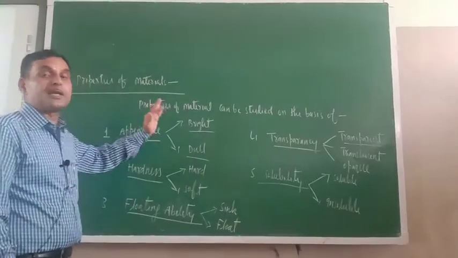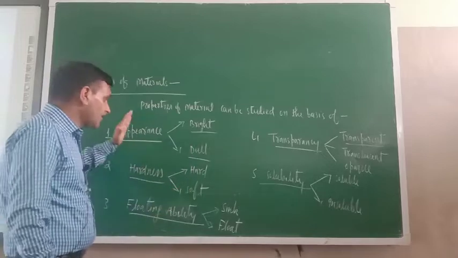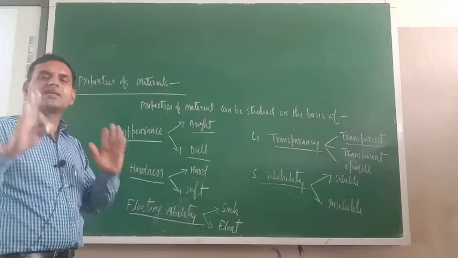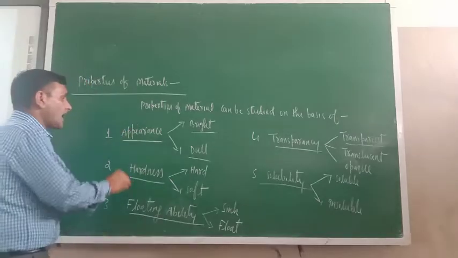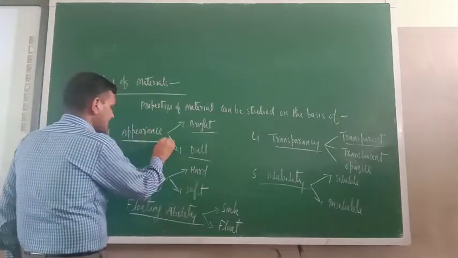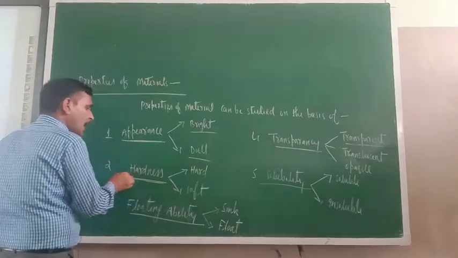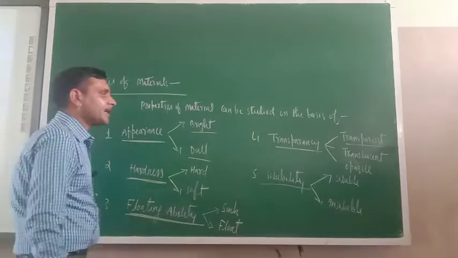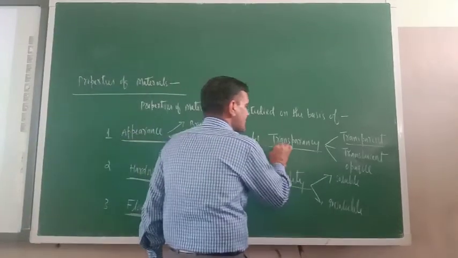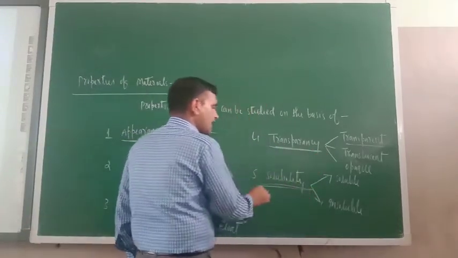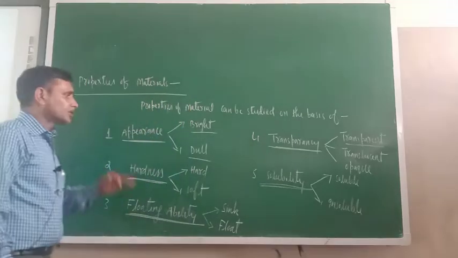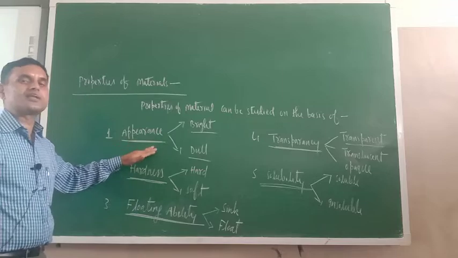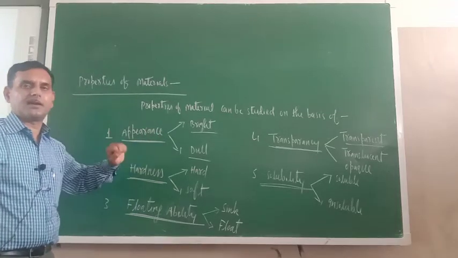The properties of material can be studied under the following headings, or you can say the properties of material can be studied on the basis of material appearance, on the basis of material hardness, on the basis of its floating ability, on the basis of its transparency, and on the basis of its solubility. Not only this one, first we will study and afterwards we will classify the material also.